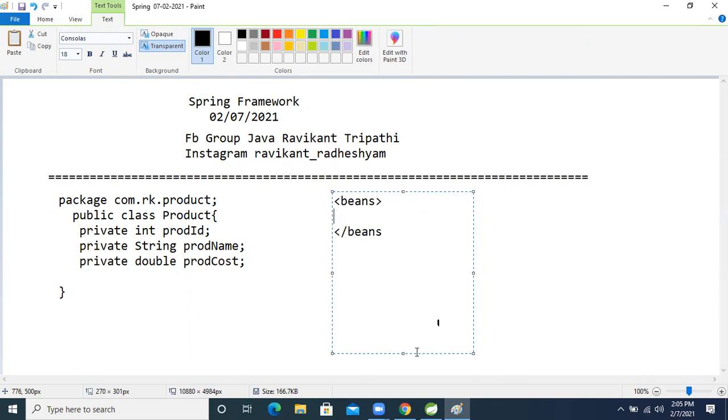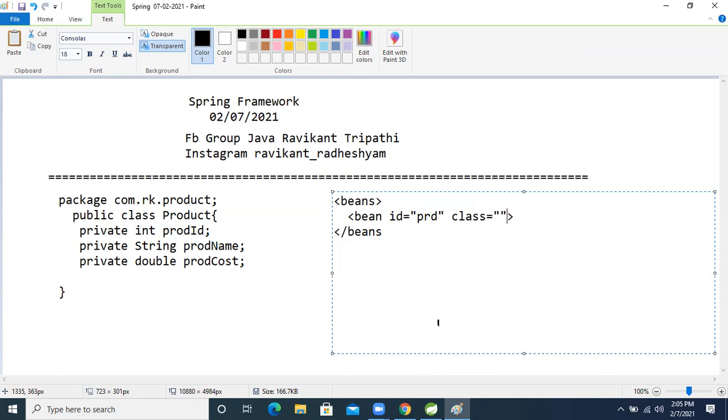Inside that, the child tag is bean. Inside that, we take id equal to some id, like prod. After that, we take the class attribute, inside which we give com.rk.Product, the fully qualified class name.